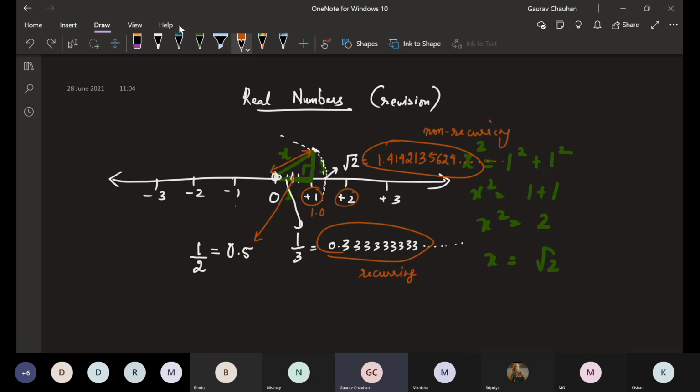If I take a point between 2 and 3, suppose 2.5 is here, between these two there is one more point, 2.25, which is 2 and 1/4. Same way here, one point is 1/4, which is 0.25.